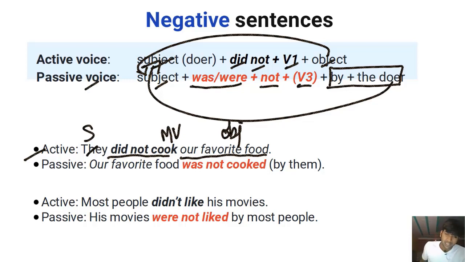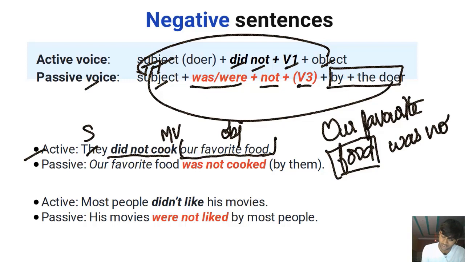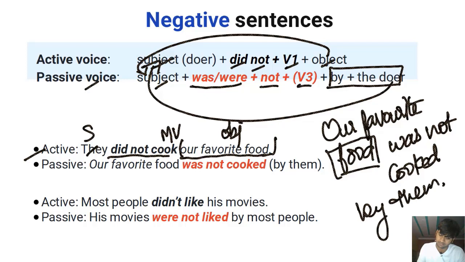Now, if I want to focus on what was not done, if I want to focus on this part, the object, I'll write the sentence in the passive voice and I'll say, our favorite food, which is singular, food is a singular, uncountable noun. Our favorite food was not cooked. Our favorite food was not cooked by them. If I want to add them, I can do that. Our favorite food was not cooked.